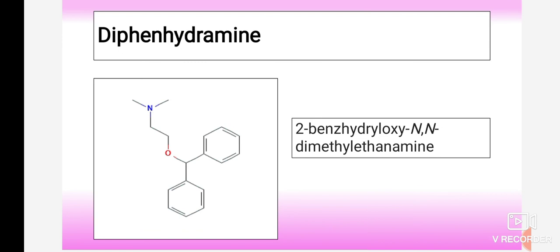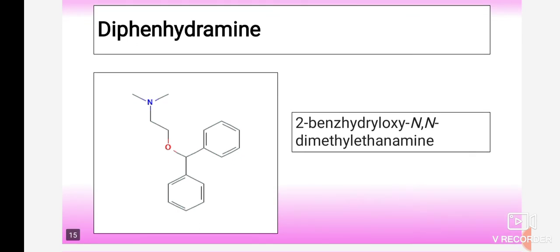Due to the presence of the nitrogen, the amino group present on the ethane, it is an ethanamine. Then there is the presence of two phenyl rings. So this is the overall chemistry of diphenhydramine.